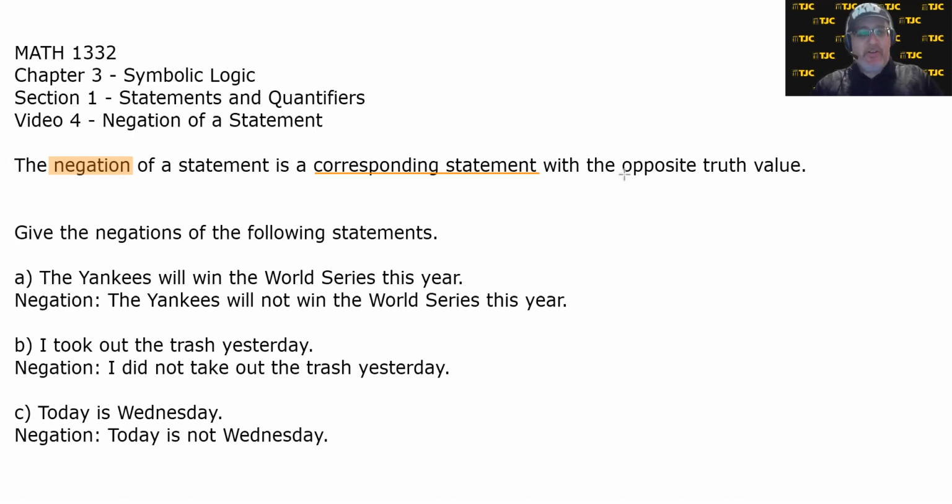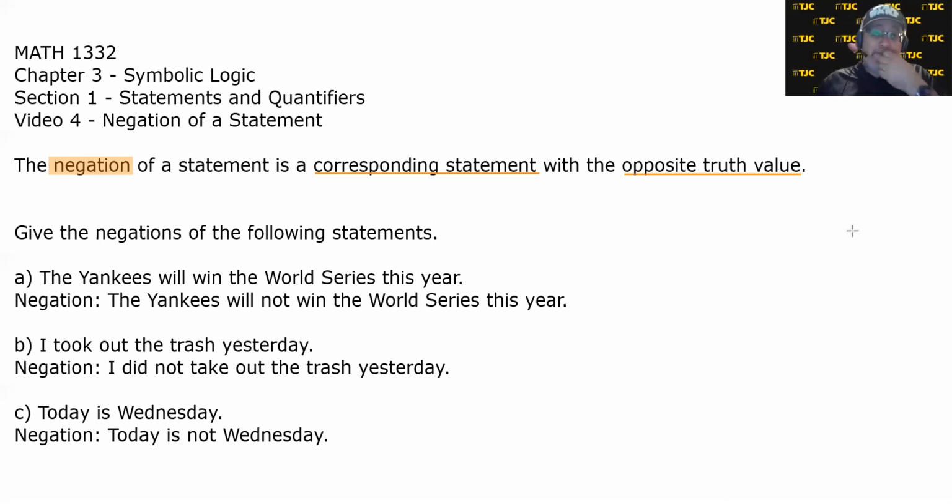The other key part of the definition is opposite truth value, and here's the key thing about negations. If you have two statements that are negations of each other, then when one of them is true, it forces the other one to be false, and vice versa. When one of them is false, it forces the other one to be true. So in other words, it's a pair of corresponding statements where precisely one of them has to be false and the other one has to be true. Which is true or false depends, but it doesn't really matter. If one's true, the other is false, and vice versa. And that's all negations really are.